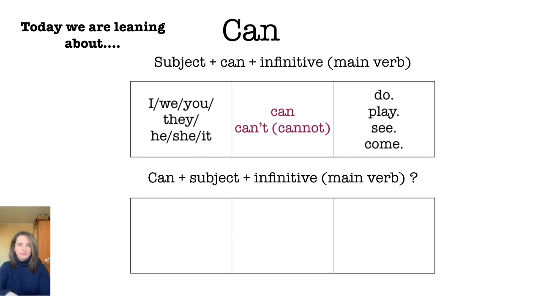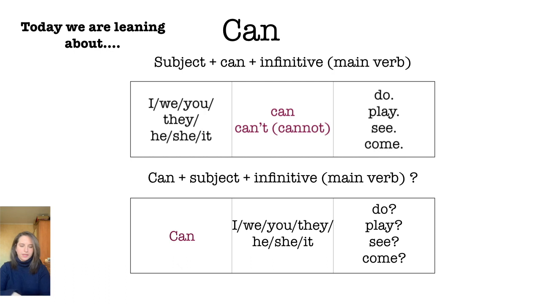If we want to make questions, then we need to switch, and we need to put can, can't at the beginning of the sentence, then the subject, which is here the pronoun, I, you, he, she, we, they, or it, okay? And then we use the verb at the end of the sentence. So, for example, can you play? Can he come? Can she see? Okay, so in the beginning, we have the subject, can or can't, and then the verb. But when we make a question, can goes to the front of the sentence. Can you play? Can he see?